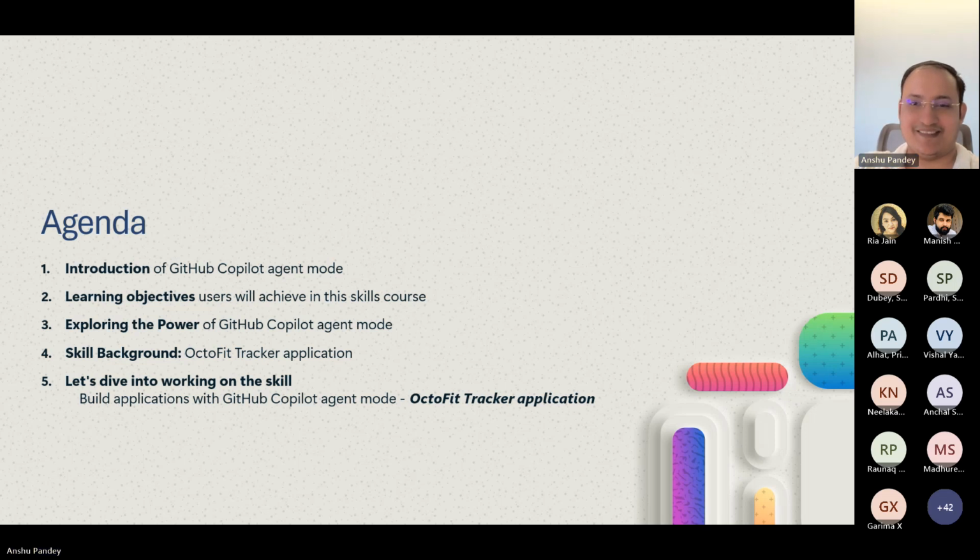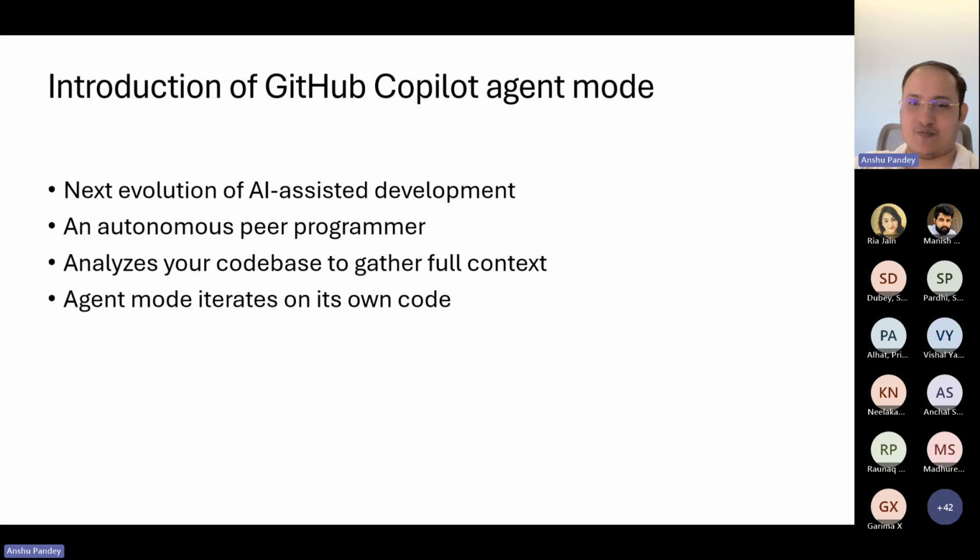Here you go. First, what exactly is GitHub Copilot agent mode? GitHub Copilot on the whole is an assistant built on top of GitHub using OpenAI models in the backend. It assists developers in developing solutions and applications, acting as a co-programmer in addition to the core programmer.